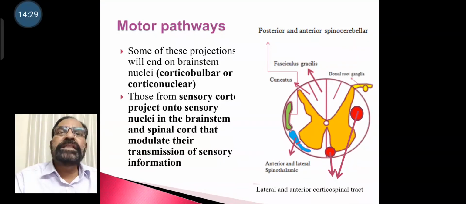Some of these projections will end in brainstem and are called corticobulbar or corticonuclear. Those from sensory cortex project onto sensory nuclei in the brainstem and spinal cord that modulate the transmission of sensory information.